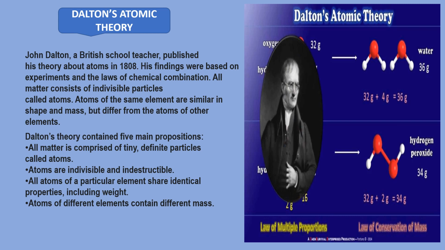According to him, atoms of the same element are all similar in shape and mass, but differ from the atoms of other elements. I am giving you one example. Suppose atoms of hydrogen are similar in shape and mass, but differ from atoms of oxygen because here the element differs. One is hydrogen and the other element is oxygen. Hope you have understood.